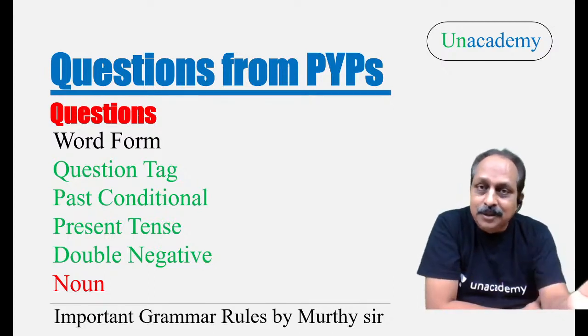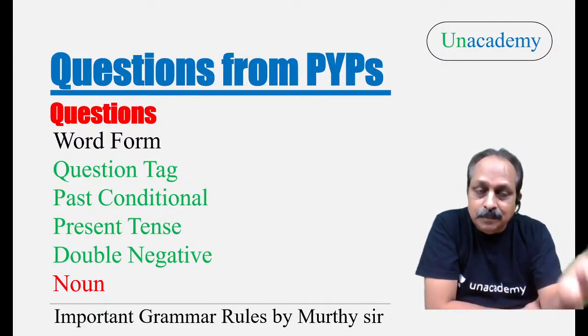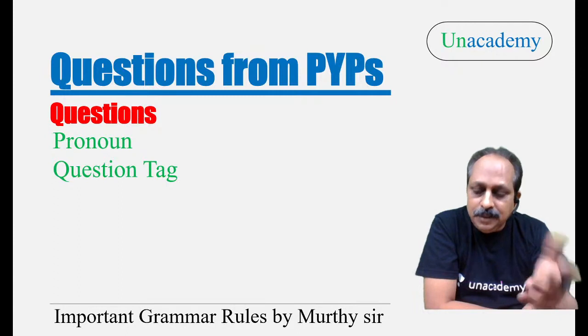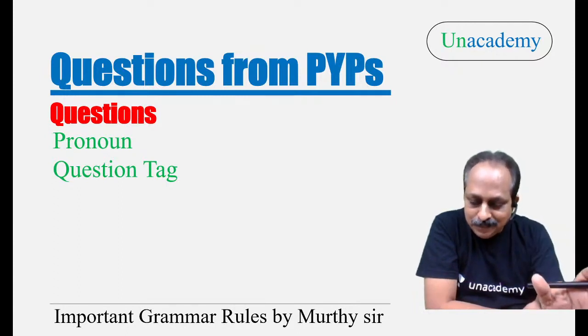And question tags easy. Past conditional easy. Present tense easy. Double negative easy. Again, noun one question, not easy. Pronouns easy. Question tags easy.